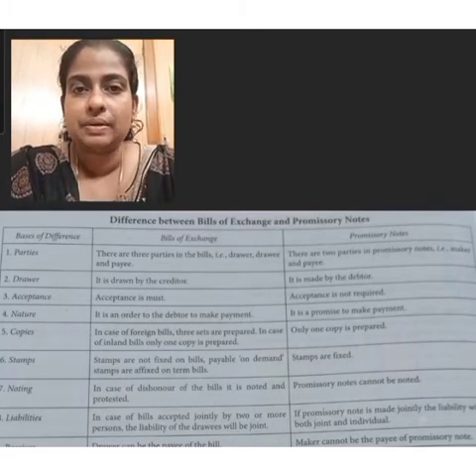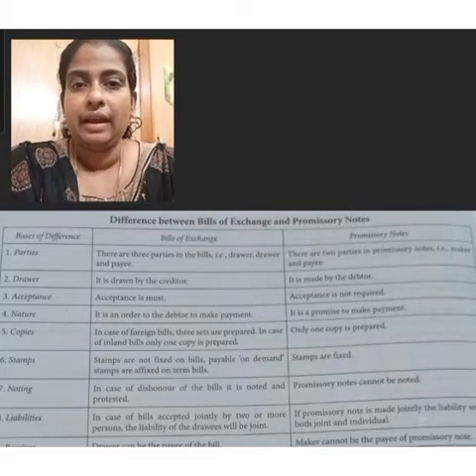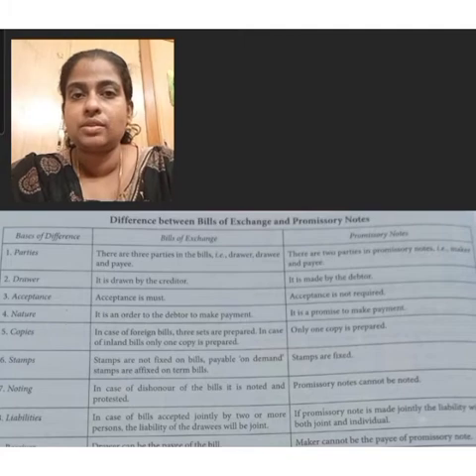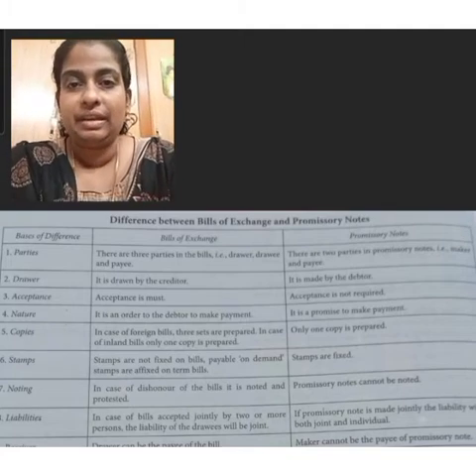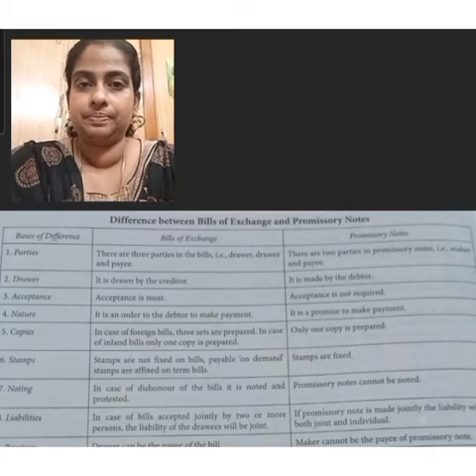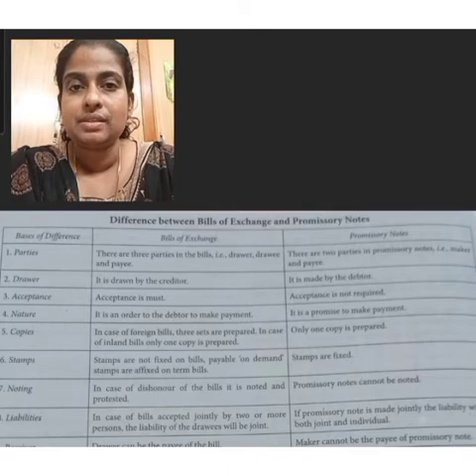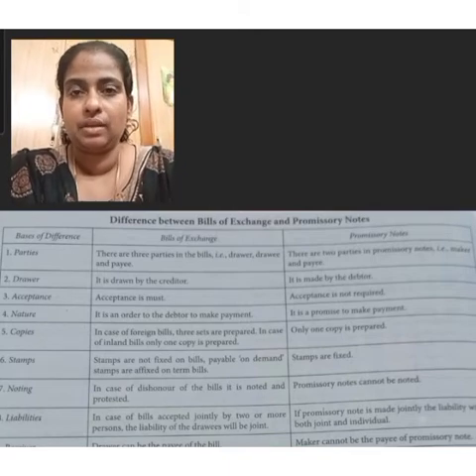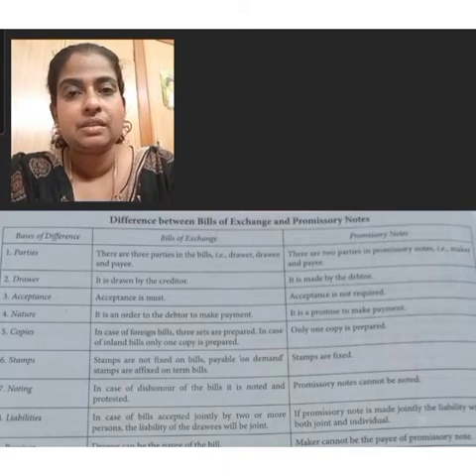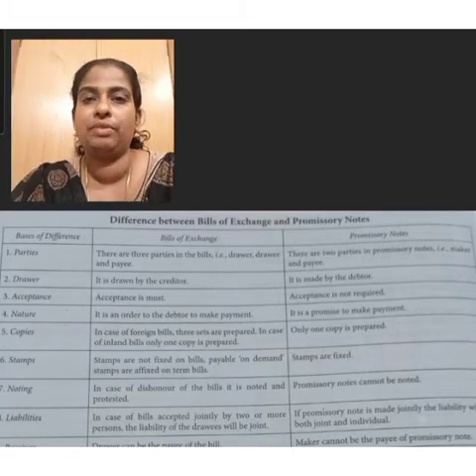Drawer means the person who draws the bill of exchange. The account holder of the bank is also known as drawer. When he withdraws the money, he is the drawer. In case of bill of exchange, the person who draws the bill receiving certain amount from the drawee is known as drawer.